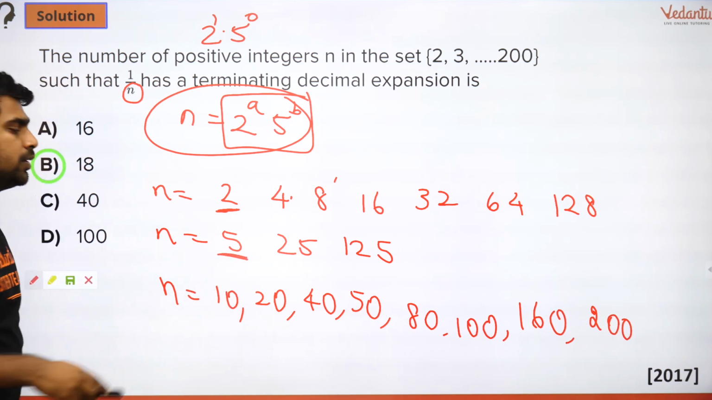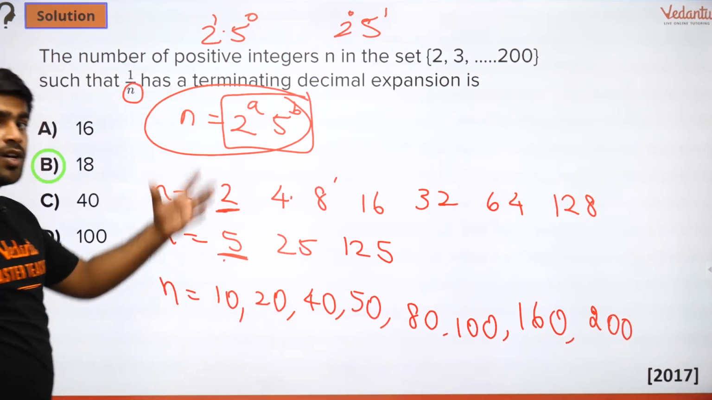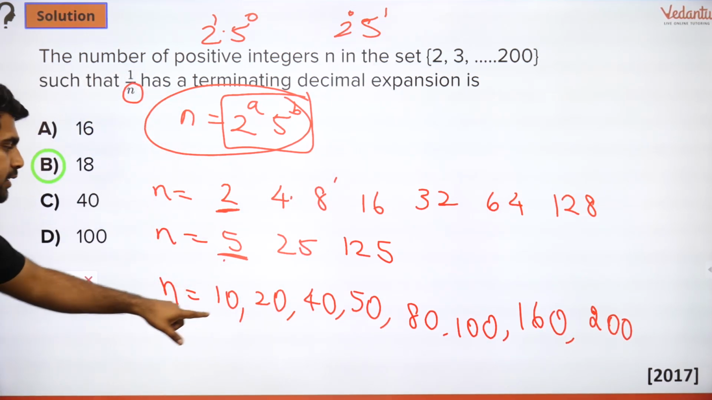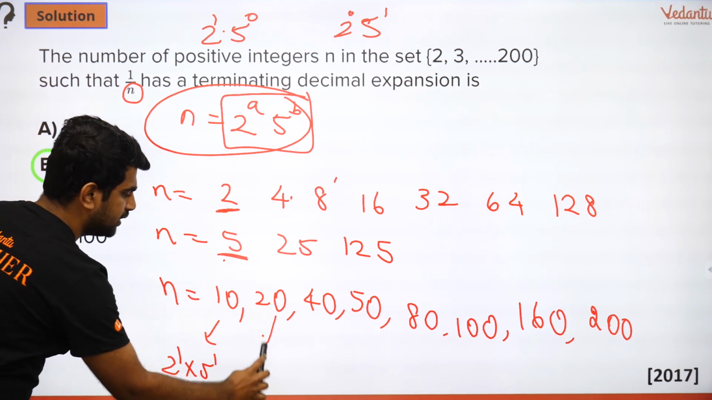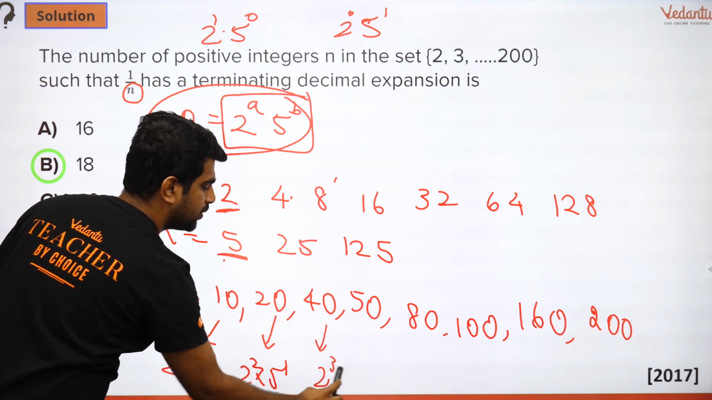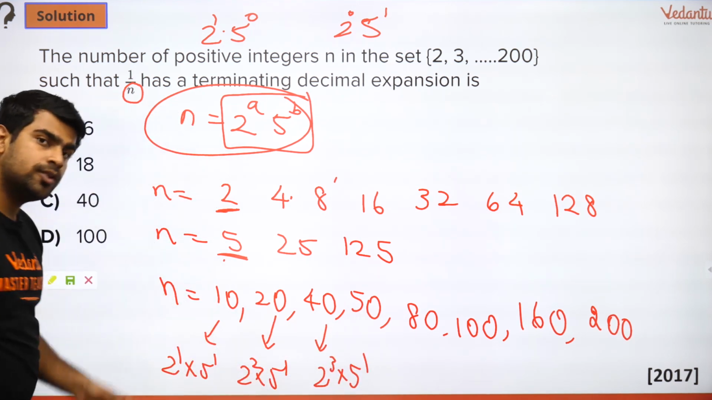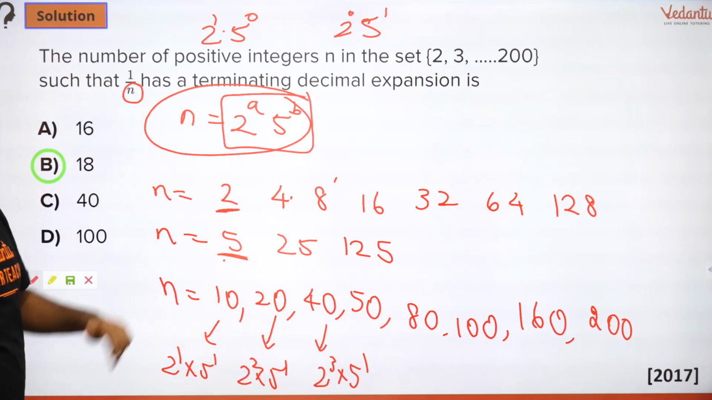It doesn't have any 2. Because this can be written as 5 to the power 1, 2 to the power 0. So it is of that form only. Getting it? These things will be very clear. What will be this one? 2 power 1 into 5 power 1. What will be this one? 2 power 2 into 5 power 1. What will be this one? 2 power 3 into 5 power 1. Getting it? So it goes like that. So this is how you solve this question.